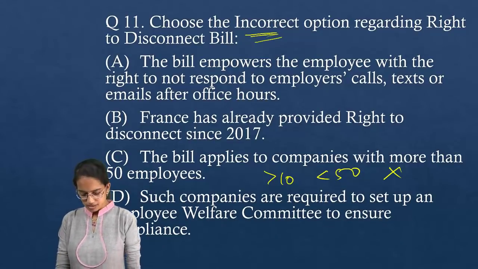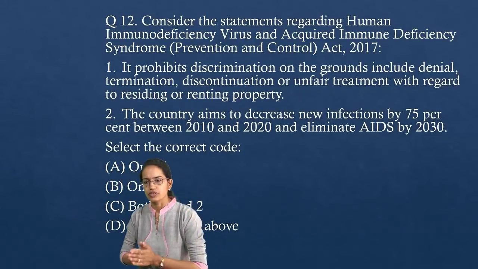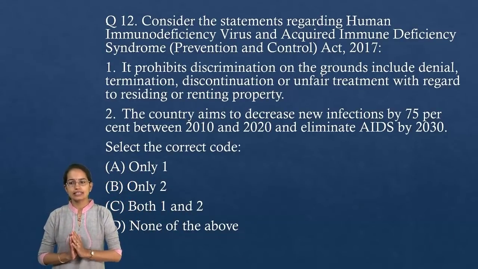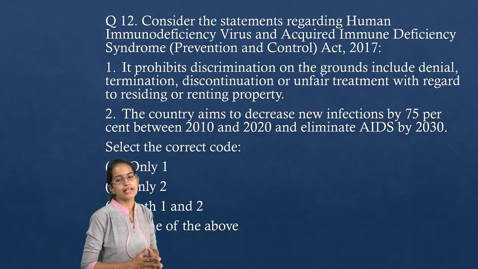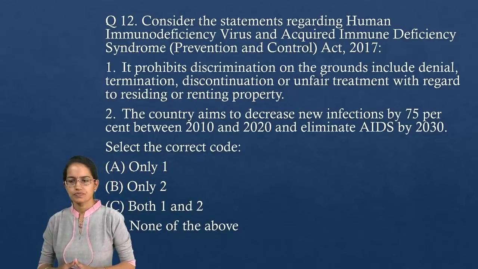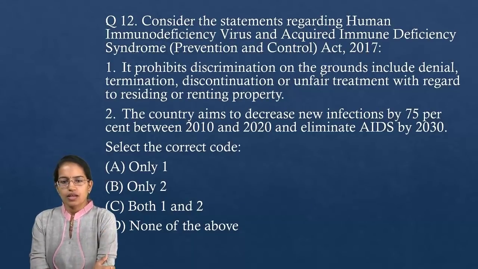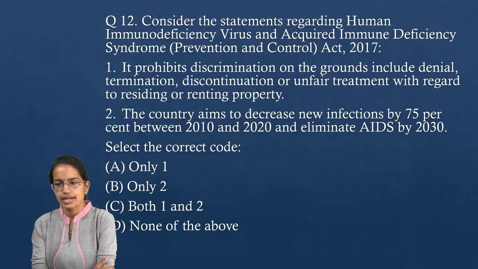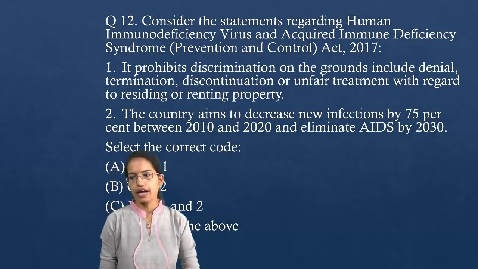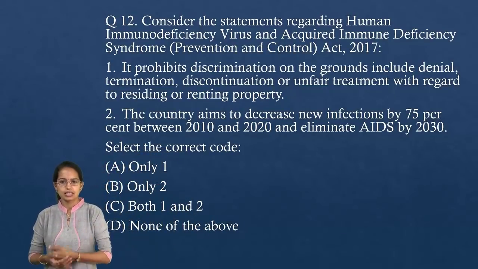The next question is regarding the HIV and AIDS Act 2017. Which of the following statements is correct regarding this? Question number 12, looking for the first correct answer. Great, so Dhabir has the right answer here. It prohibits discrimination, any kind of unfair treatment of people suffering with HIV on any ground. So the first is the correct statement.